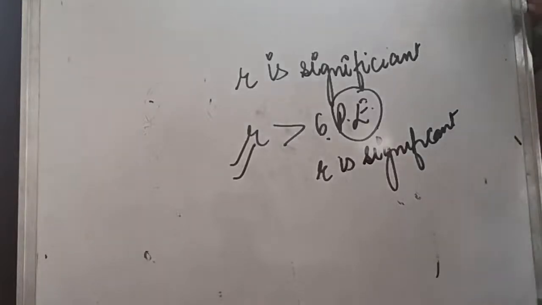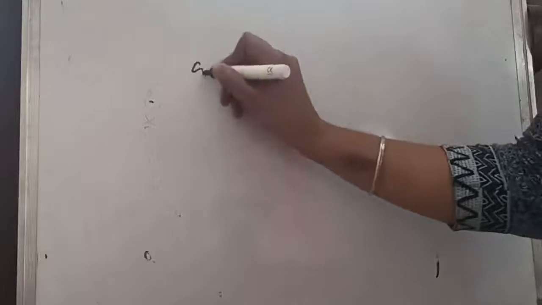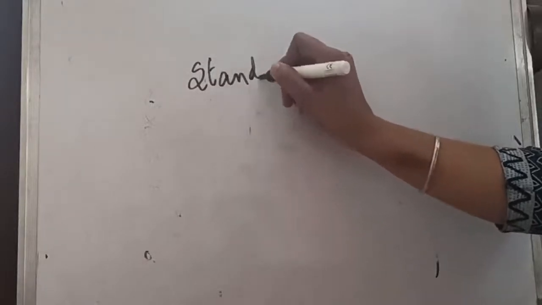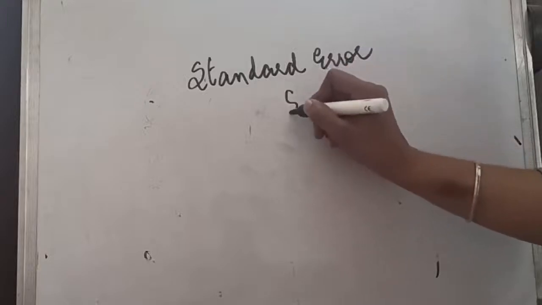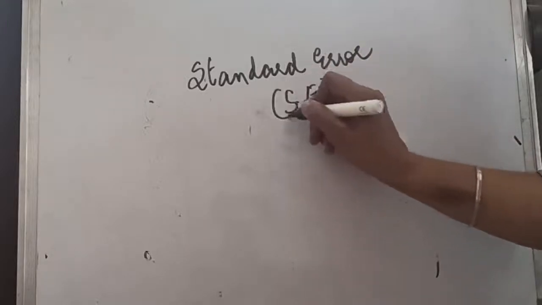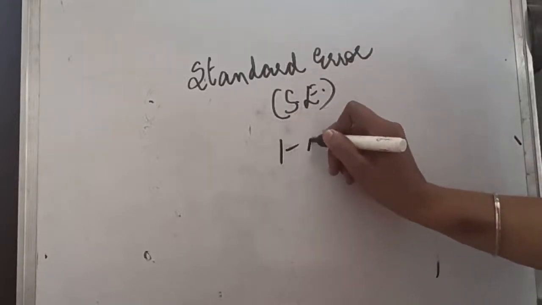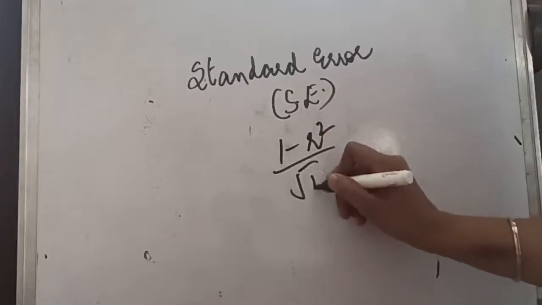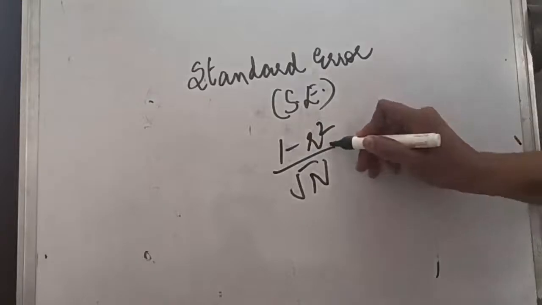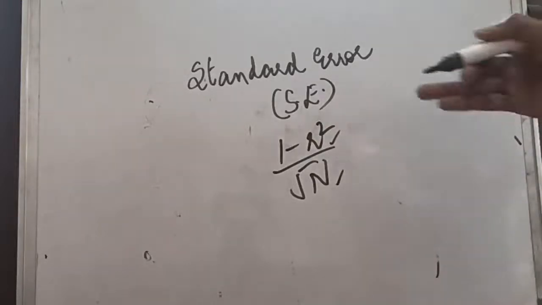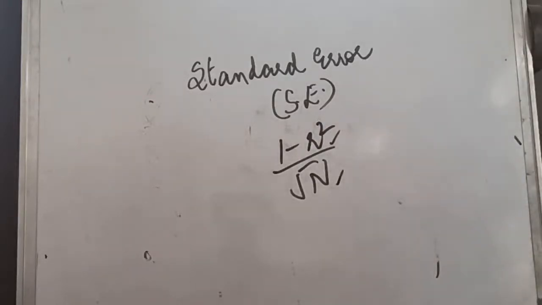Now in certain questions you will be asked to calculate the standard error. That we have discussed, it was probable error. Sometimes you will be told to calculate standard error. This is the short form. Here simply you have to apply this formula. Here we will not multiply with that 0.6745. You know how to calculate r. n is there in the question. Just put this formula and you can finally calculate standard error as well.